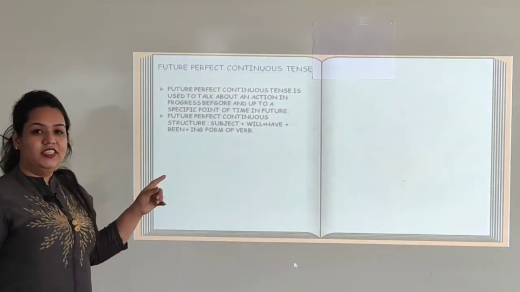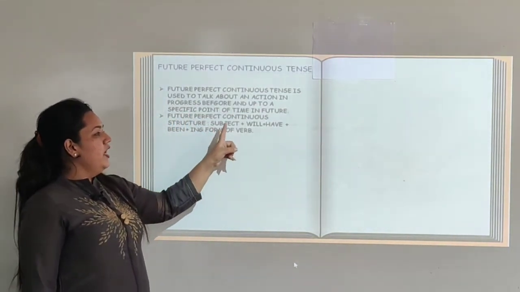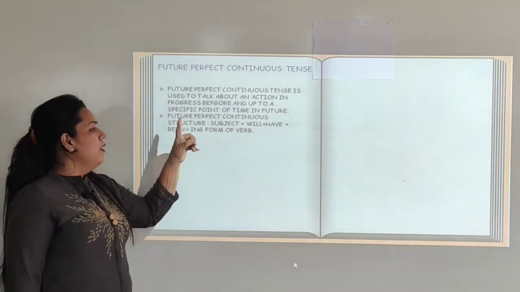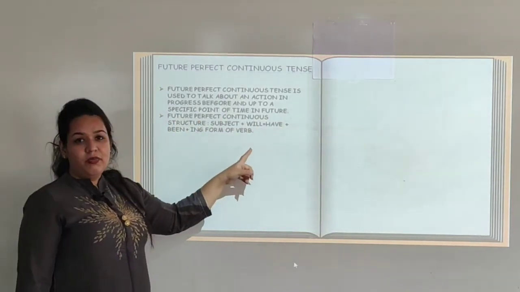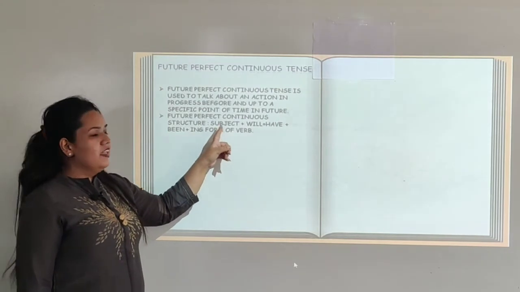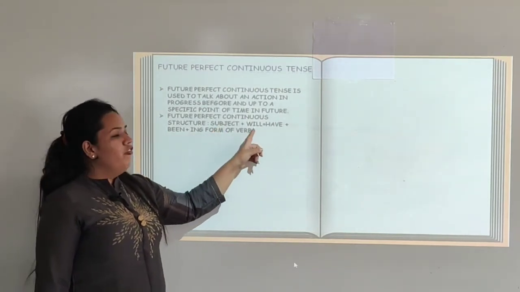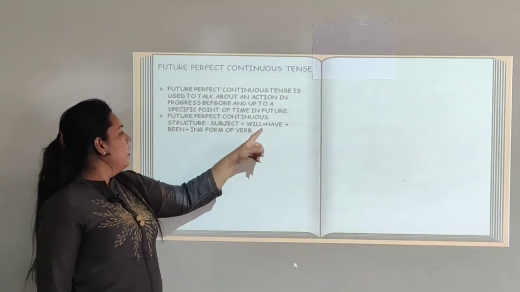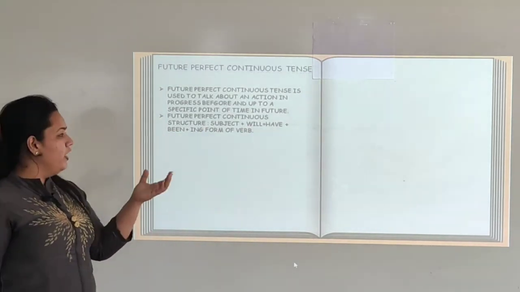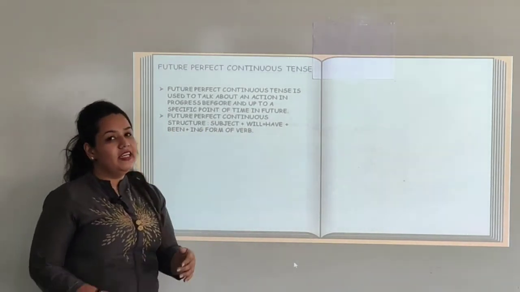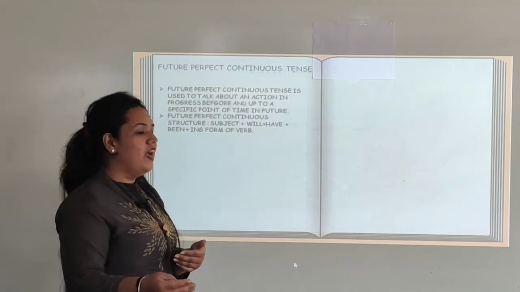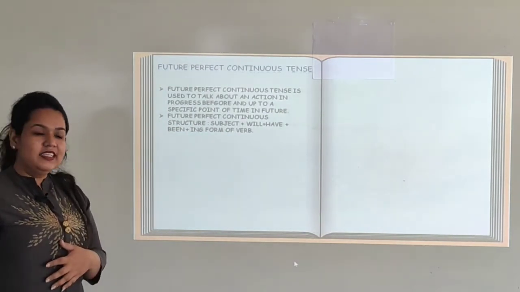So the structure of the sentence says subject plus will plus have plus been plus ing form of verb. Subject, that is the doer of the action. Will indicates the future time. Have been indicates the perfect form and ing form indicates the continuous motion of the action. Let us see some examples.